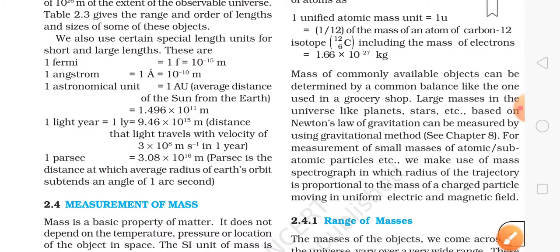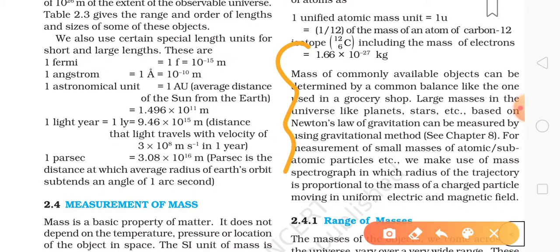Another thing, here the measurements are given: 1 Fermi, which is 1 F, equals 10 to the power minus 15 meter, then 1 angstrom equals 10 to the power minus 10 meters, 1 astronomical unit, which is AU, that is the average distance of the sun from the earth, equal to 1.496 into 10 to the power 11 meters.